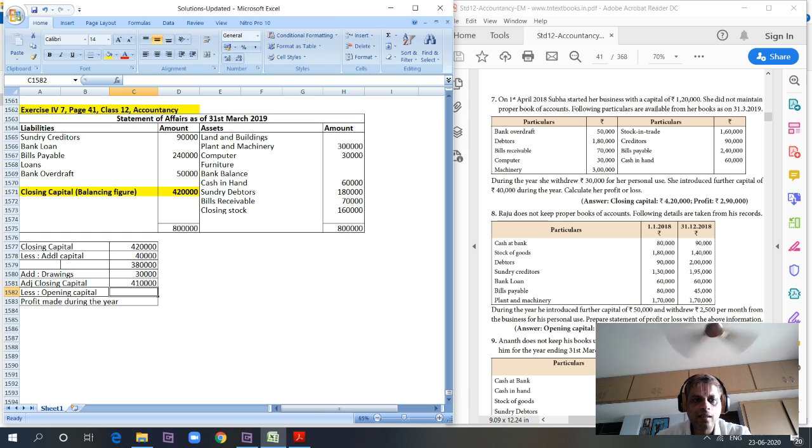And then we have the opening capital. 1,20,000 is the opening capital. You can see here in the sum it is given, started her business with a capital of 1,20,000. So 1,20,000 is the opening capital. Profit is equal to adjusted closing capital minus opening capital, 2,90,000 profit. Hope this is clear.